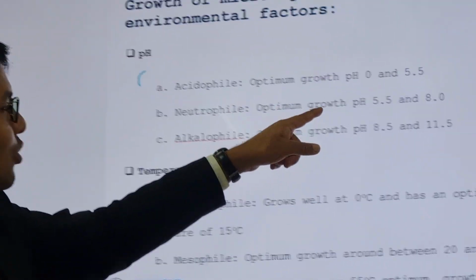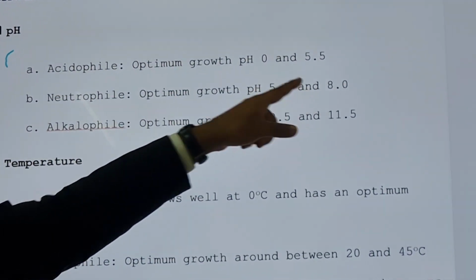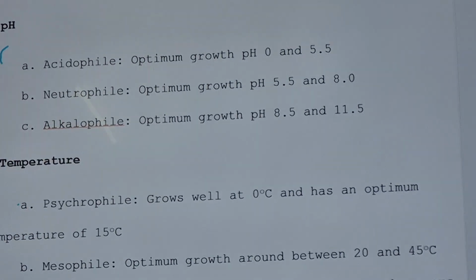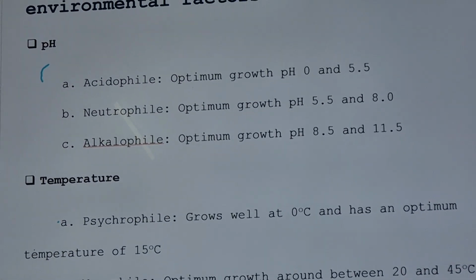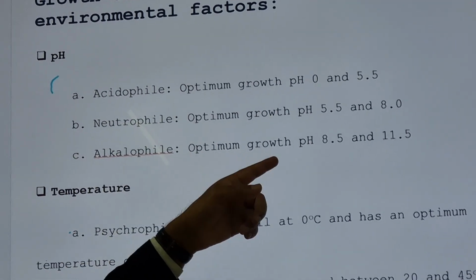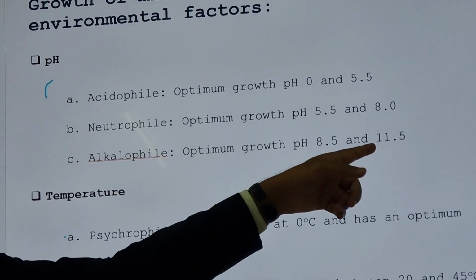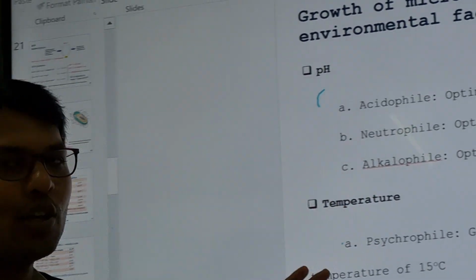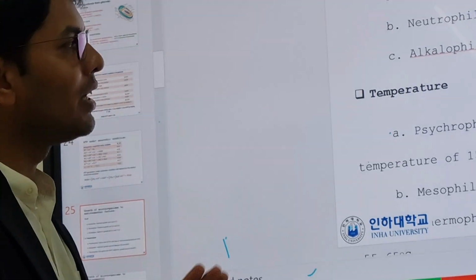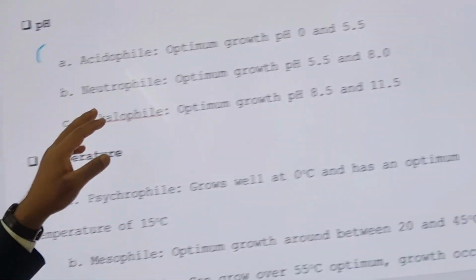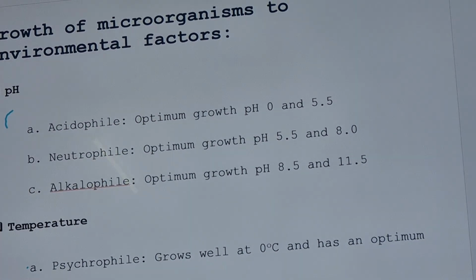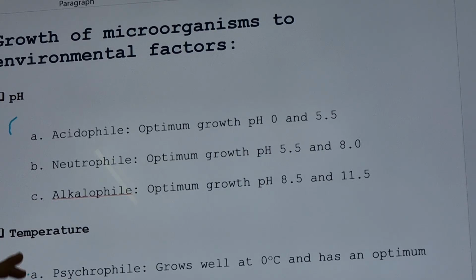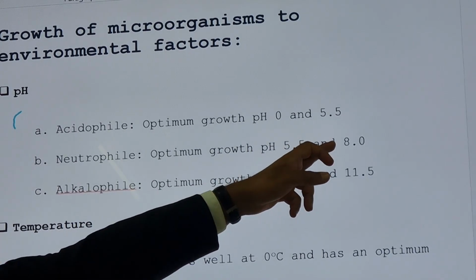Those at 5.5 to 8 are called neutrophiles, neither more acidic nor more basic. And those bacteria that can grow from 8.5 to 11.5 are alkalophiles. In anaerobic digestion, when fermentation happens, mostly acidophiles and neutrophiles are involved. But for methane production, mostly those above 8.